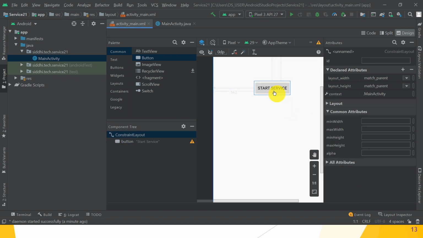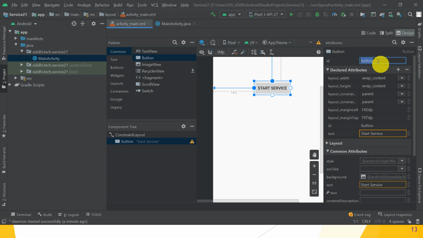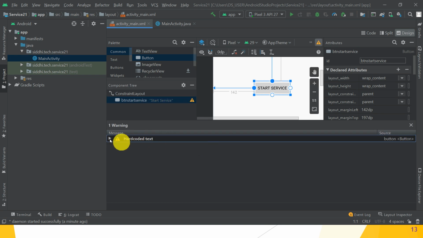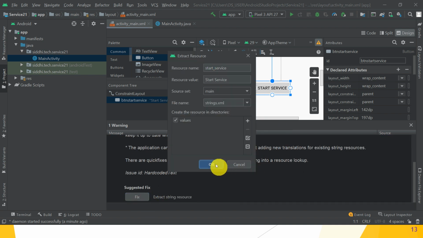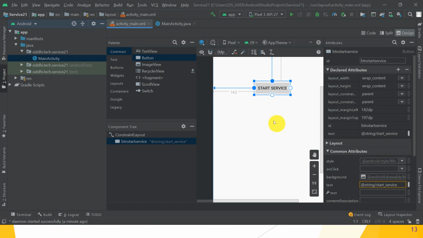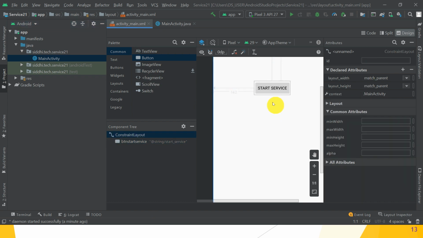Also change the name of the ID to btnStartService. Hope you understand, guys. Here is one warning, hard coded text. You can go and fix it. Click on OK. This is our first button, where we click the start service button, then the service automatically starts in the background, playing music or the default ringtone.